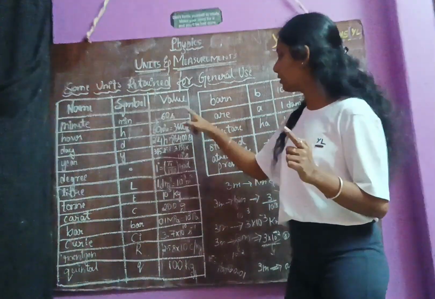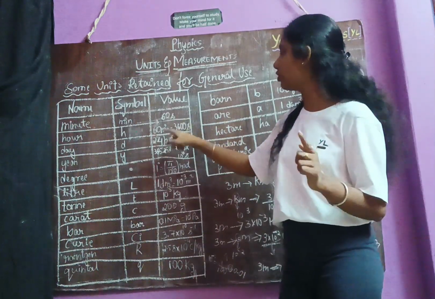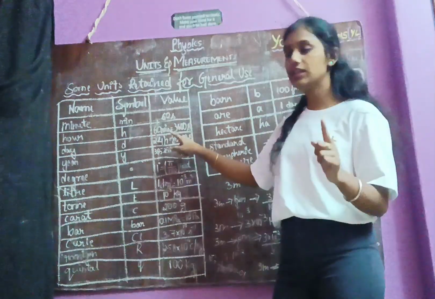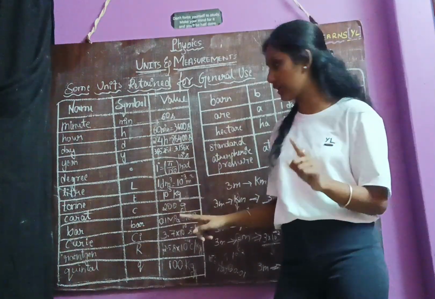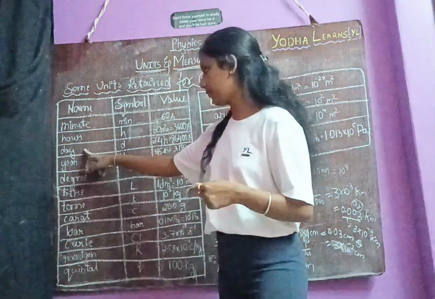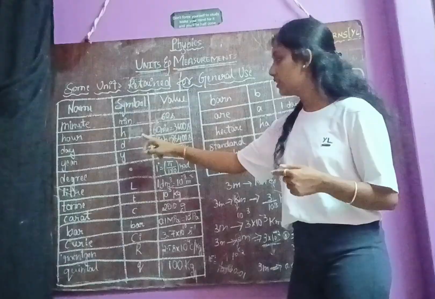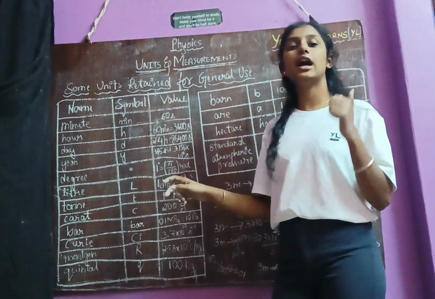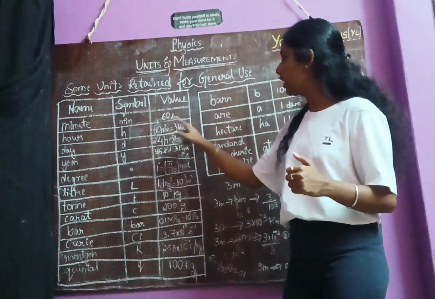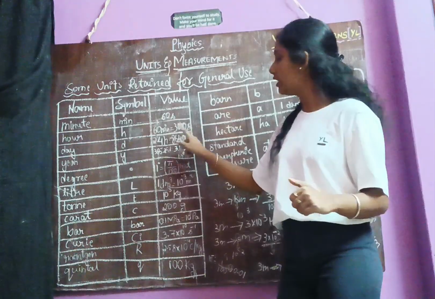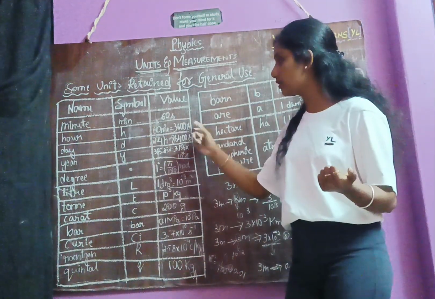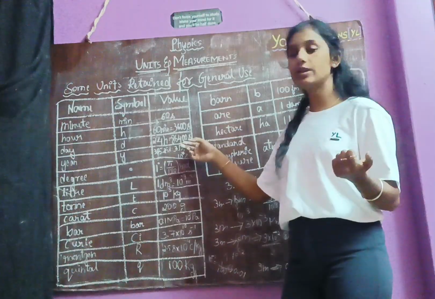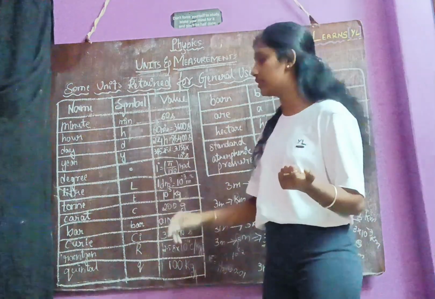So for 1 minute we have 60 seconds. So for 60 minutes, that is 1 hour, is equal to 60 minutes, is equal to 3600 seconds. Next comes day. Day is represented as D, and for 1 day we have 24 hours. For 1 hour it is 3600 seconds. Then 24 hours will become 24 into 3600, which is 86,400 seconds.